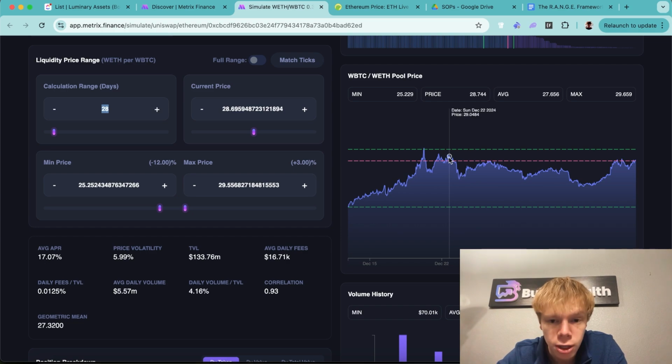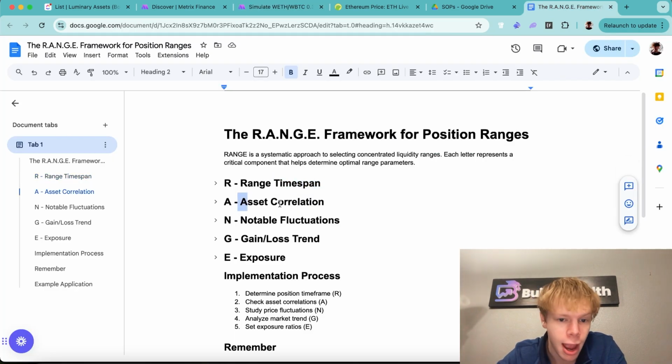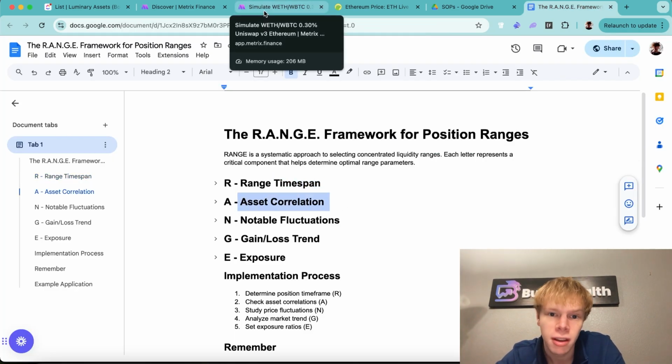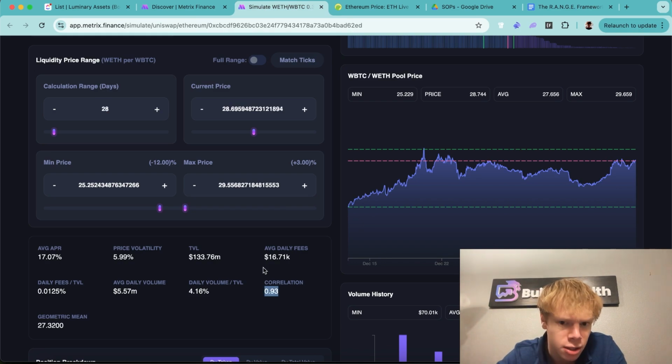Now, with that being said, anybody can say, hey, this is about to go out of range, right? It's pretty clear. So what do we have to do? We have to move on to asset correlation. How correlated are these assets? These assets are super correlated, like 93%. We go with the tighter range.